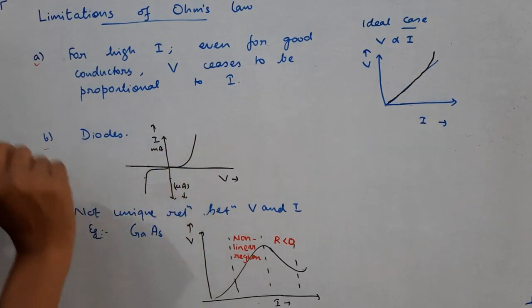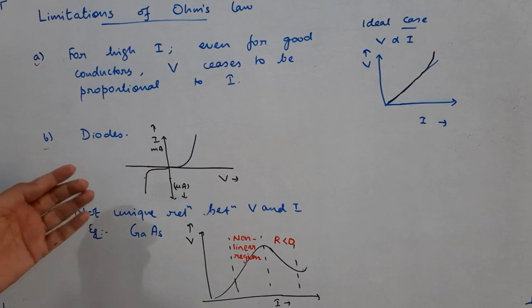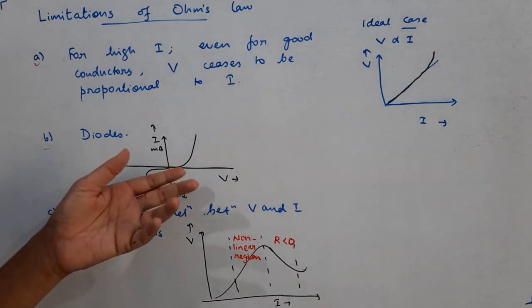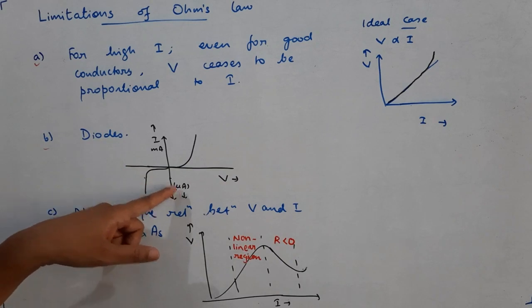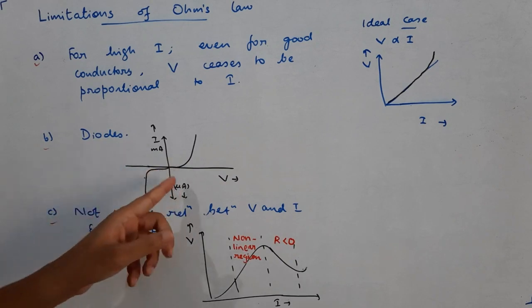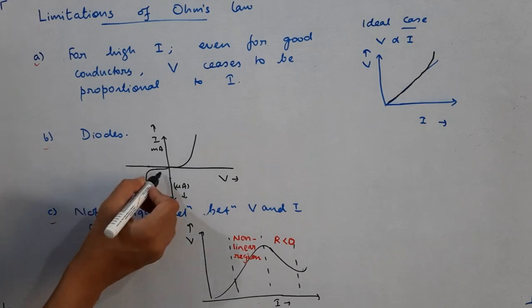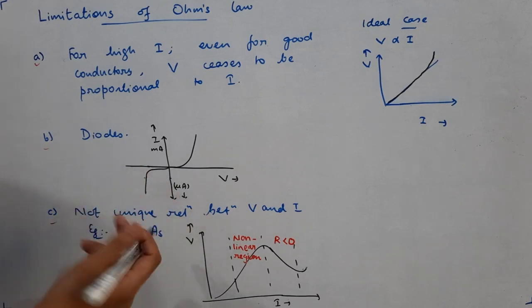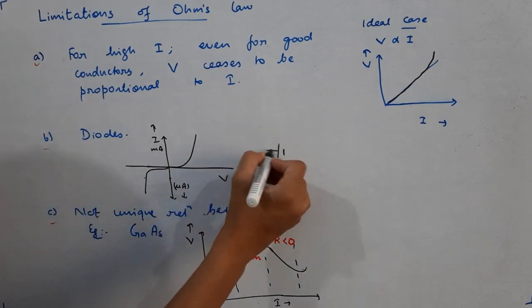Not only that, when we change the direction of V, the current does not change accordingly. Here it is in microampere, and here, on the negative side, when you reverse the biasing voltage, we make it negative.